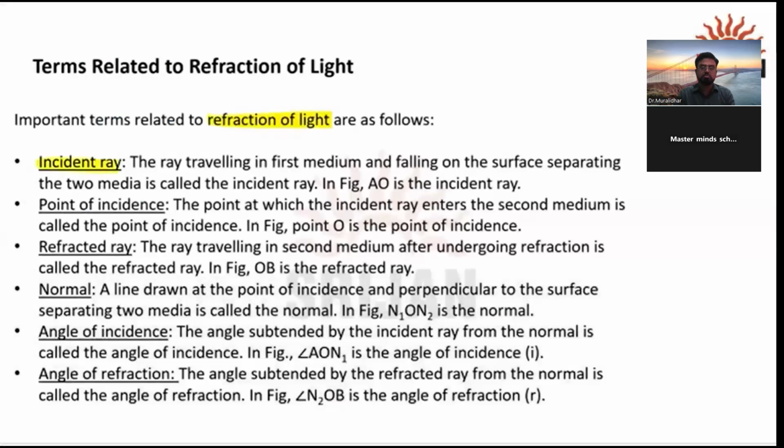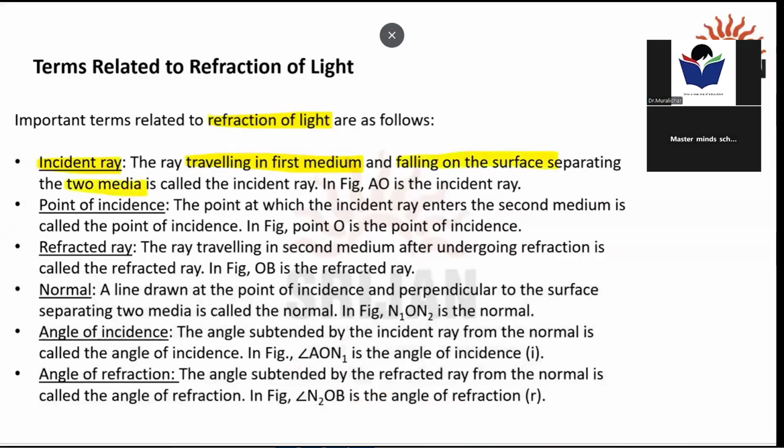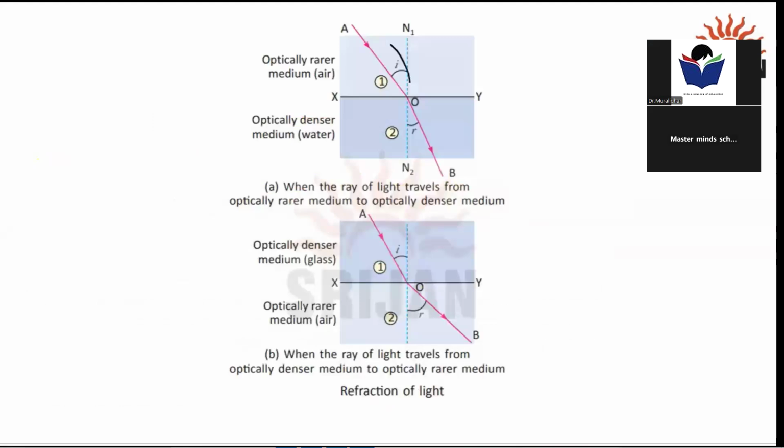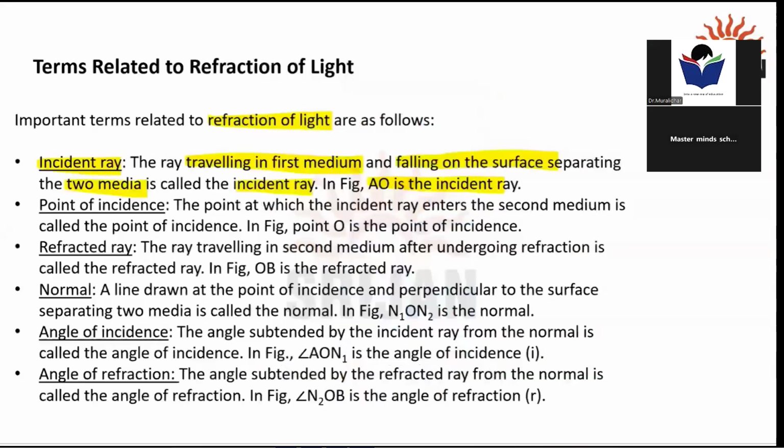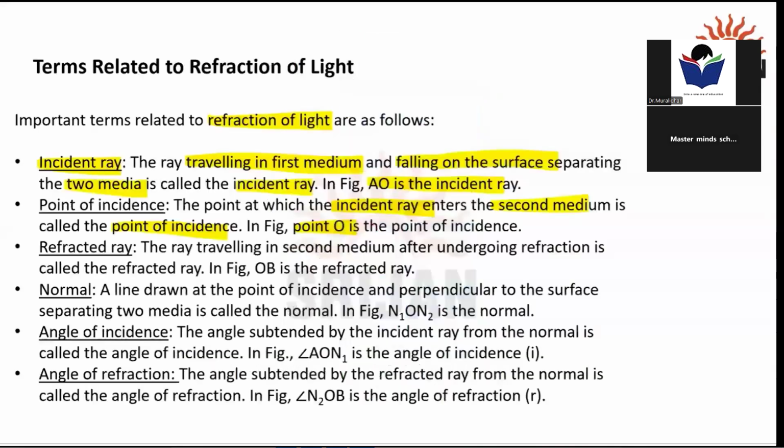The first one is incident ray. The ray traveling in the first medium and falling on the surface separating the two media is called the incident ray. In the figure, AO is the incident ray. Here we can see this is the line separating the two media, and this is my incident ray. Point of incidence: the point at which this incident ray enters the second medium is called the point of incidence. In the figure, point O is the point of incidence. So this is O, the point of incidence.